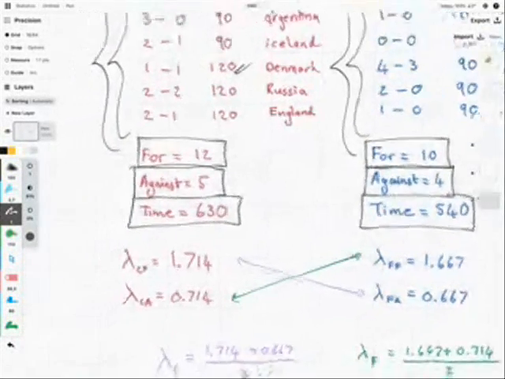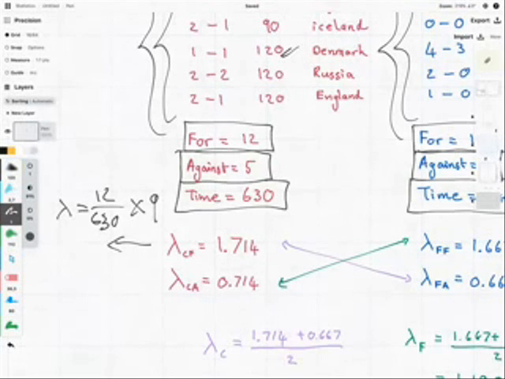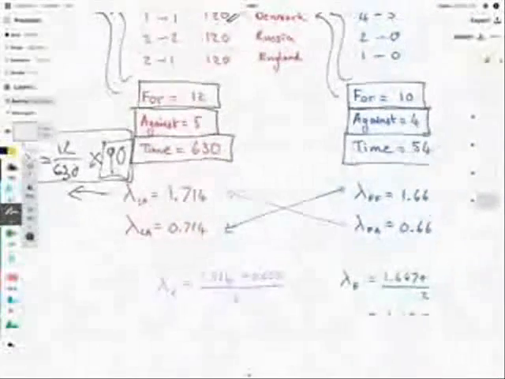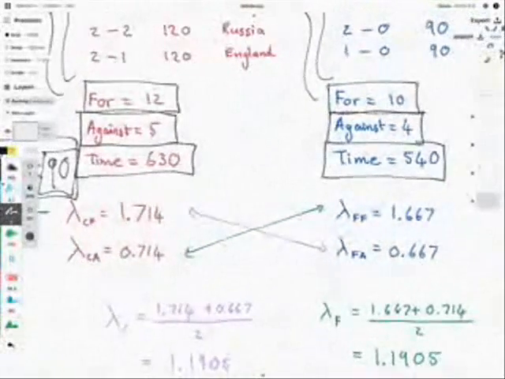Anyway, what I've then done is calculate my lambdas. In order to get my lambdas, I've taken, say, 12 over 630 times 90 minutes, the 90 minutes that we're going to be playing in this upcoming game. I've done that for the goals Croatia are going to score, the goals they're going to concede, and the same for France.